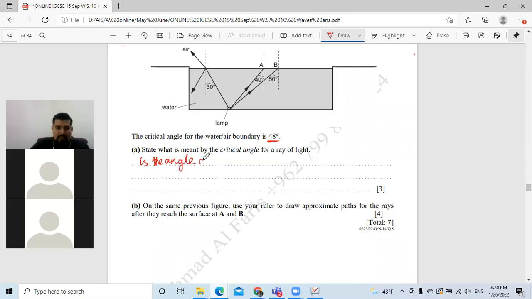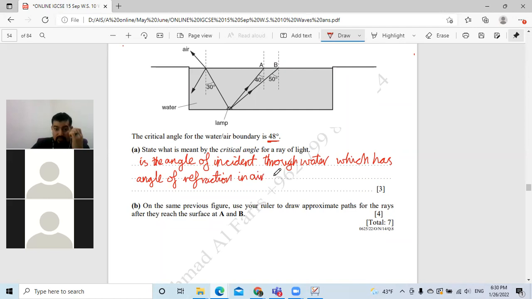Yes, bravo. Is the angle of incidence where? Through water, bravo. In this question, through water, or through the optically denser medium, which has what? Has an angle of what? Exactly, angle of refraction, bravo. Angle of refraction equal how much? In air. How much is the angle of refraction in air? No, be careful, Muhammad. Equal 90 degrees.